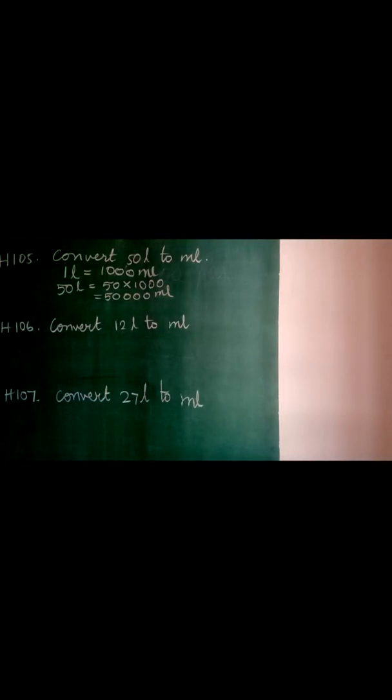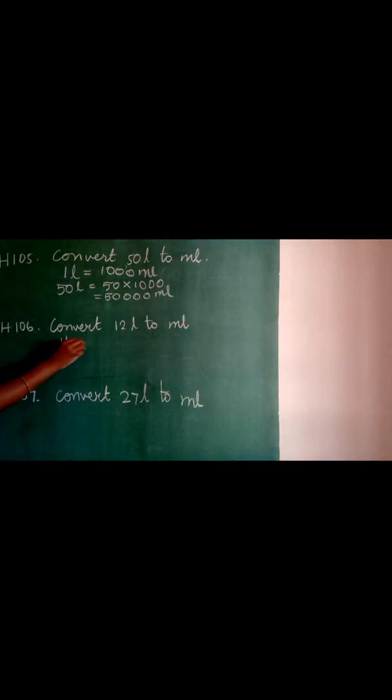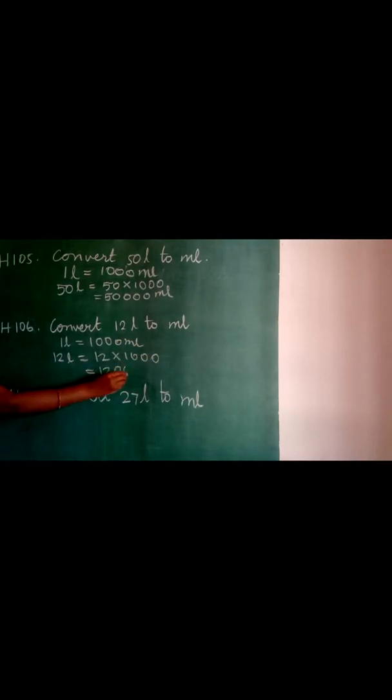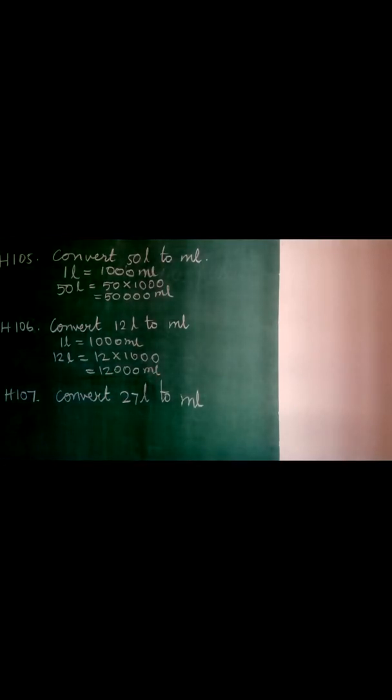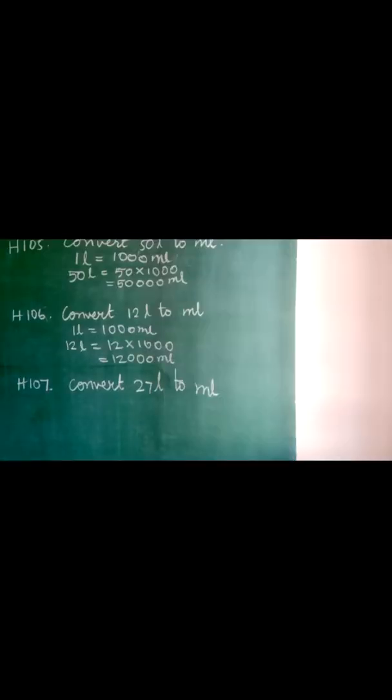Next question, convert 12 liters to milliliters. Same thing. 1 liter is equal to 1000 milliliter. So 12 liter is equal to 12 into 1000, that is 12,000 milliliters. Next is H107, convert 27 liters to milliliter.